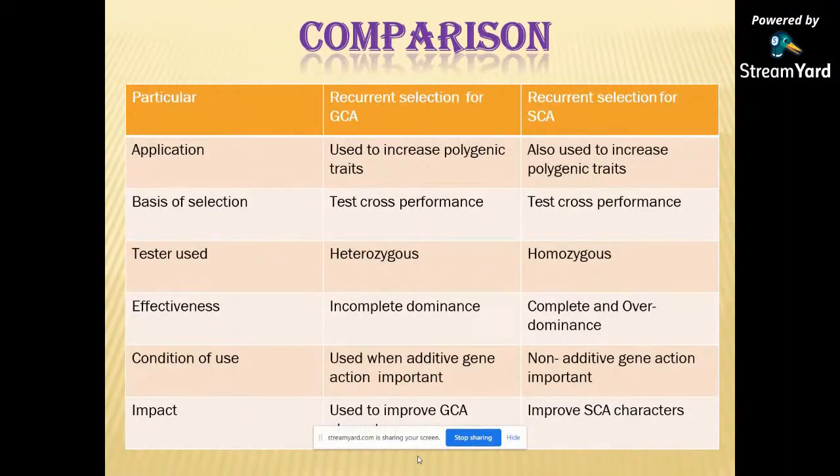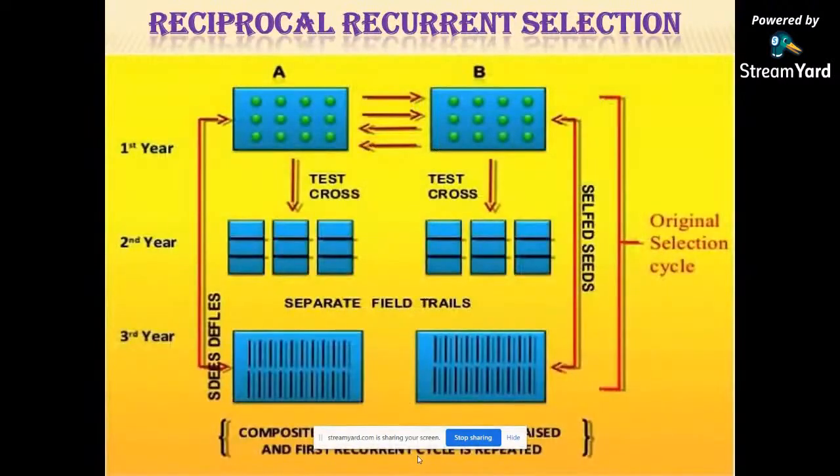Recurrent selection for GCA is more effective in incomplete dominance, while recurrent selection for SCA is more effective in complete and overdominance. It is used when additive gene action is present for GCA, and when non-additive gene action is present for SCA selection. It is used to improve the SCA character.